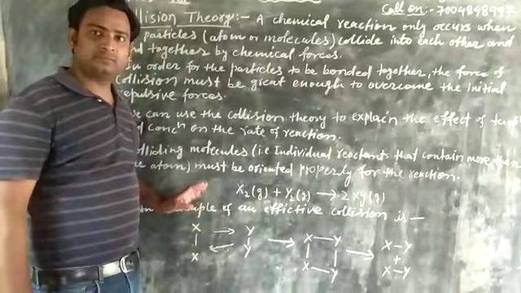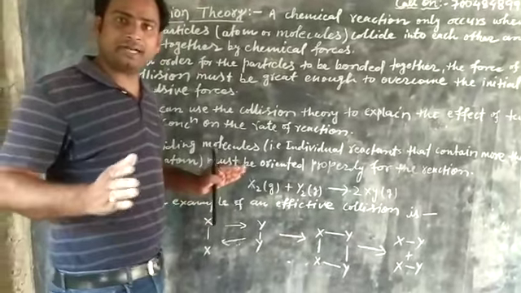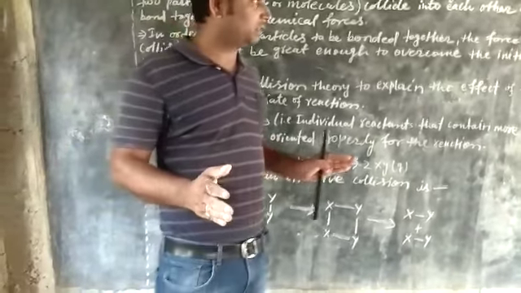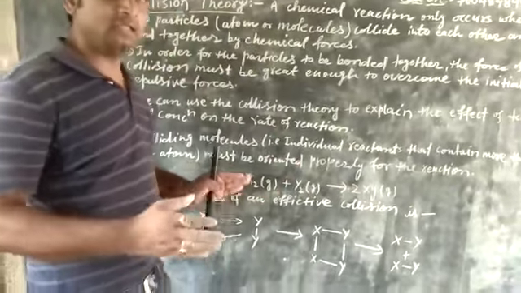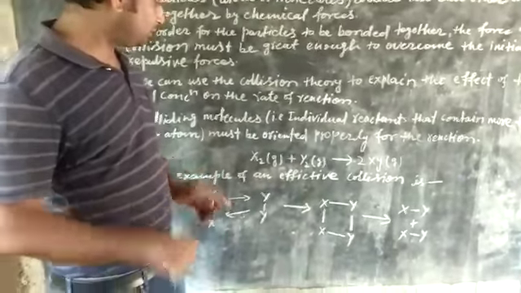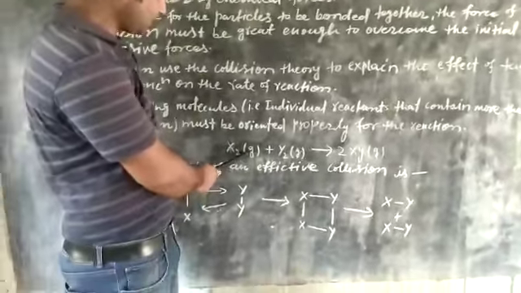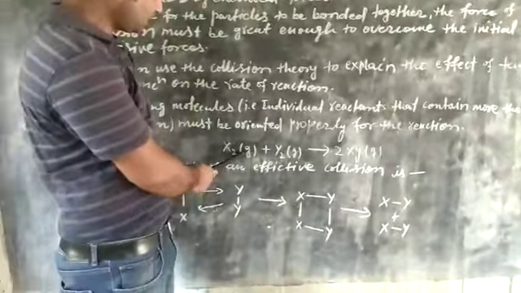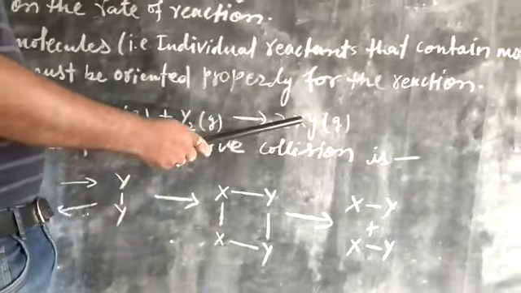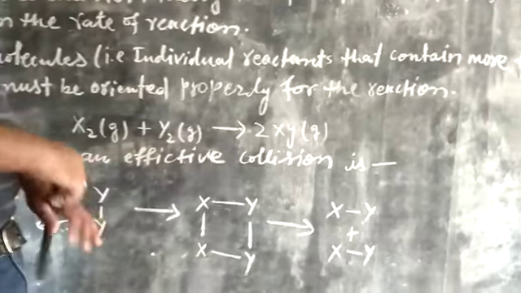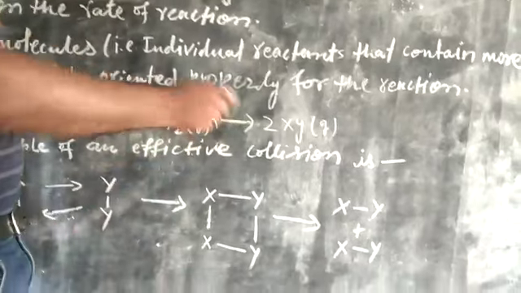It means that only properly oriented atoms or molecules can collide to form product. For example, X2 is a gas. When it reacts with Y2, which is also a gas, then as a product XY is formed, which is also in gaseous form.